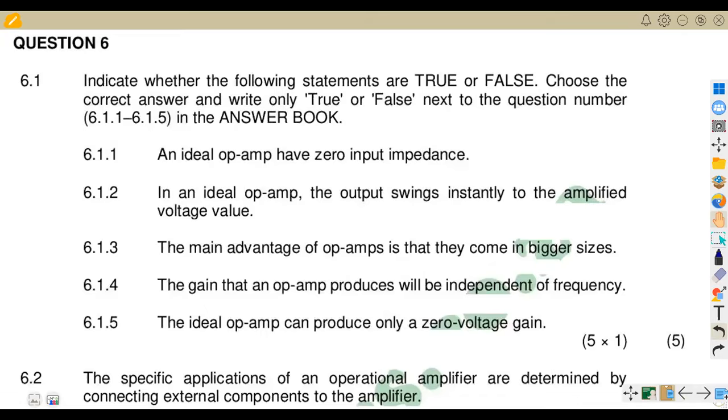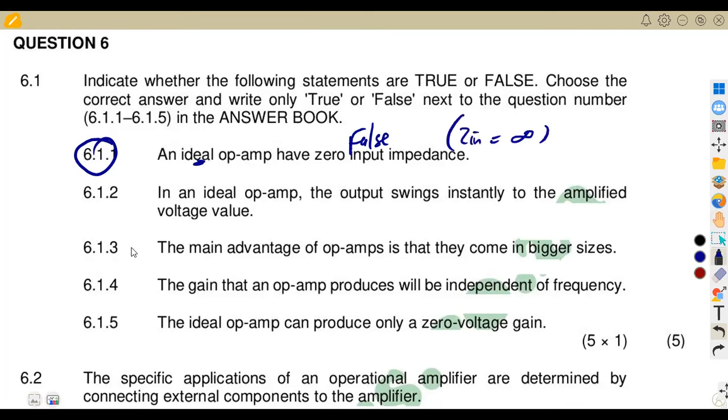All right, then the other part we are given: indicate whether the following statements are true or false. Choose the correct answer and write true or false next to the question. Let's check the first one, 6.11: an ideal op amp has 0 input impedance. This is actually false. An ideal op amp has infinite input impedance.